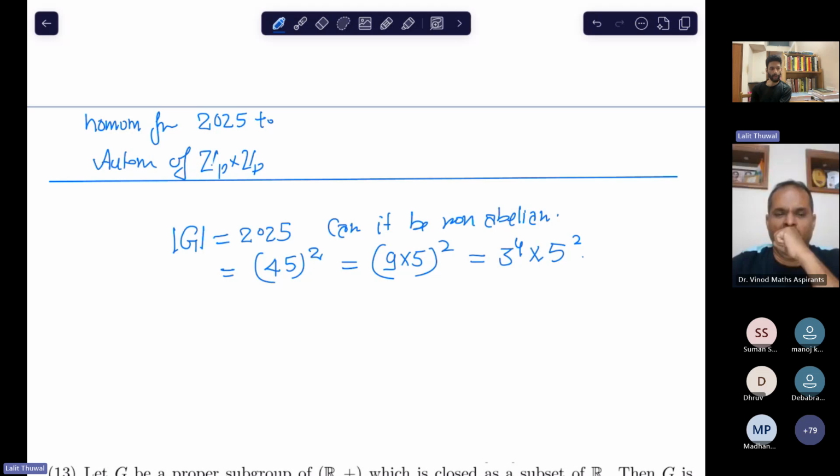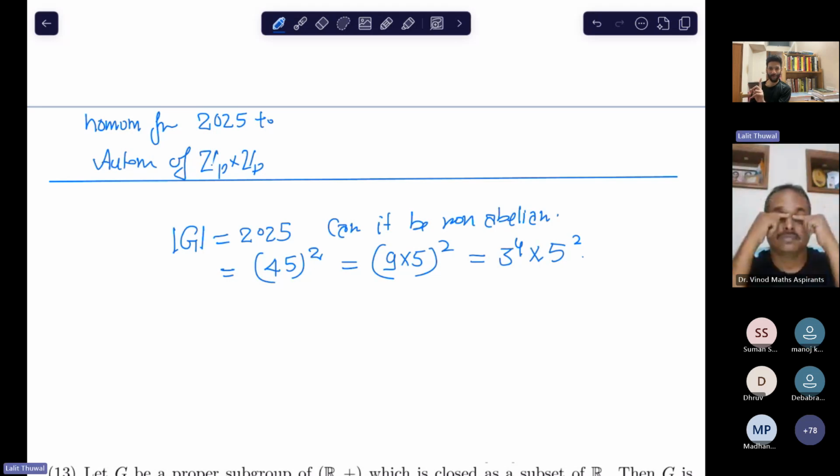You have a group, then how do you construct new groups? Taking products of cyclic groups, right? So try to do that. I think this is always abelian. Why is it always abelian, by the way? This is of the form p squared times q, and a group of order p squared is always abelian. A group of order 45 is always abelian. 45 is not prime, okay?